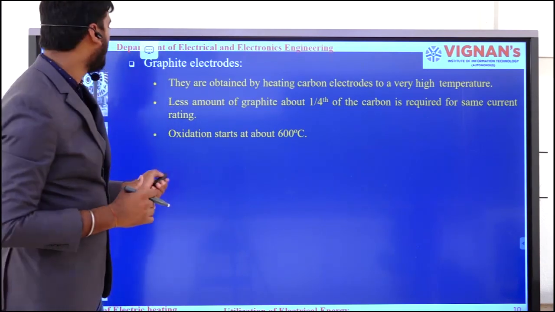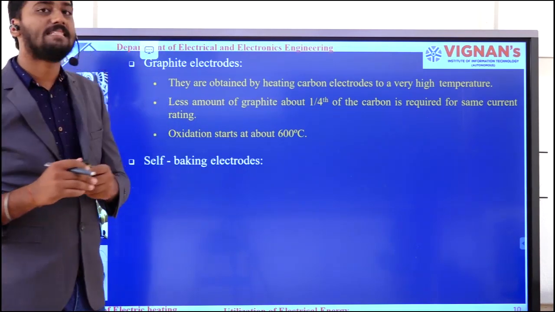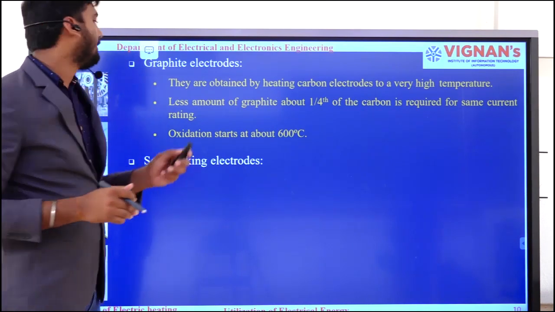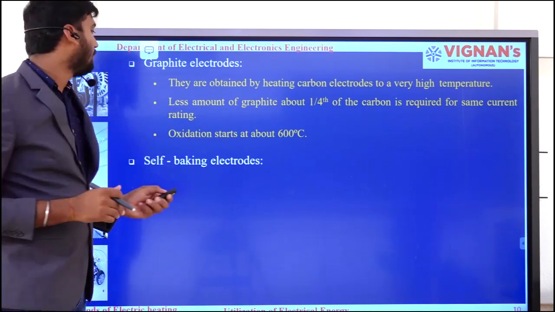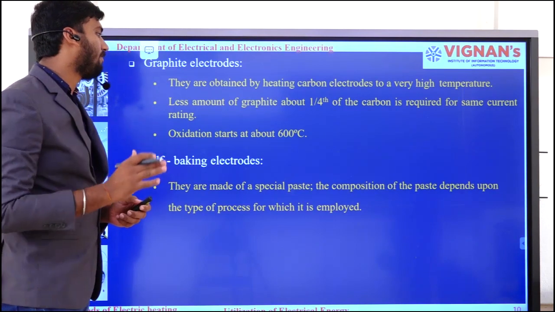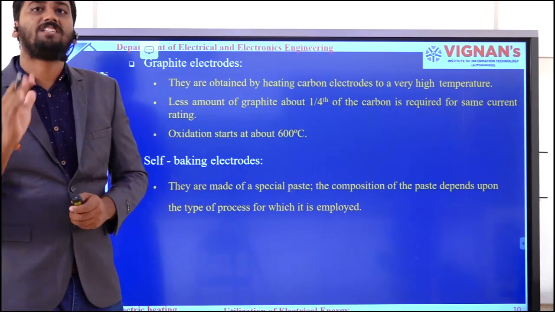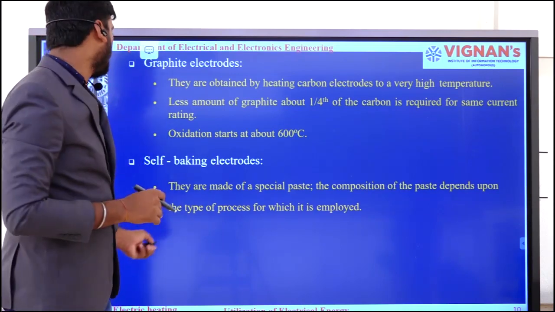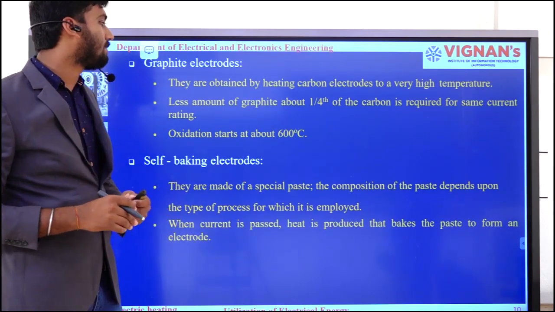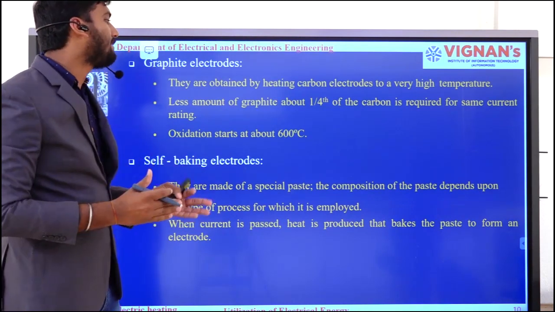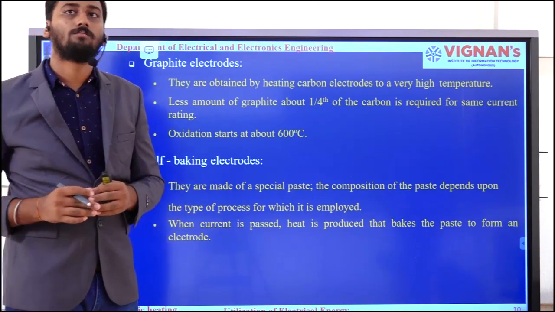Moving on to the next one, that is self-baking electrodes. This is another type of electrode. They are made of special paste. The composition of the paste depends upon the process for which it is employed. When current is passed, heat is produced that bakes the paste to form an electrode.